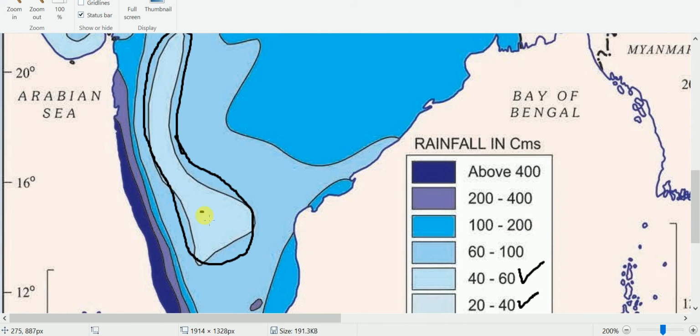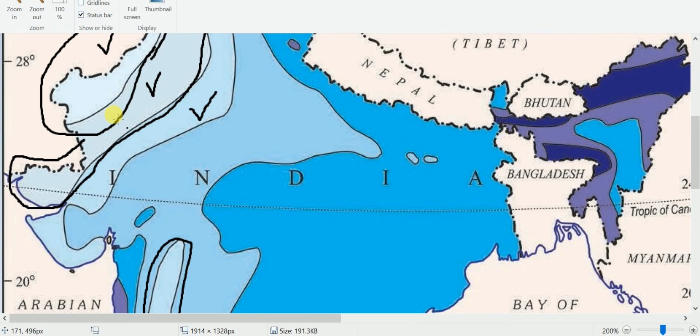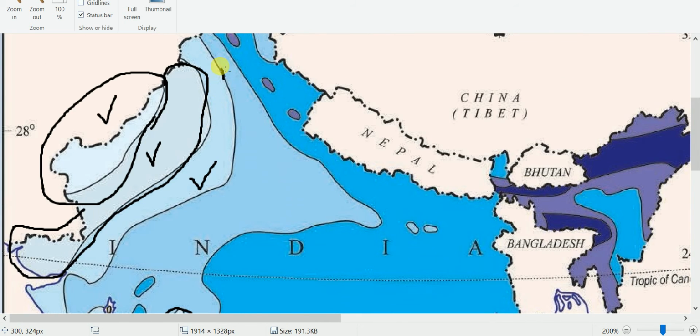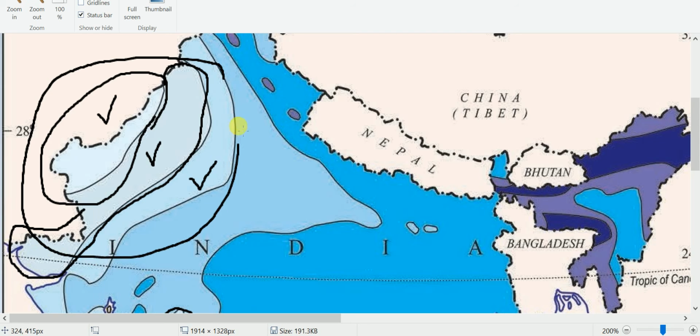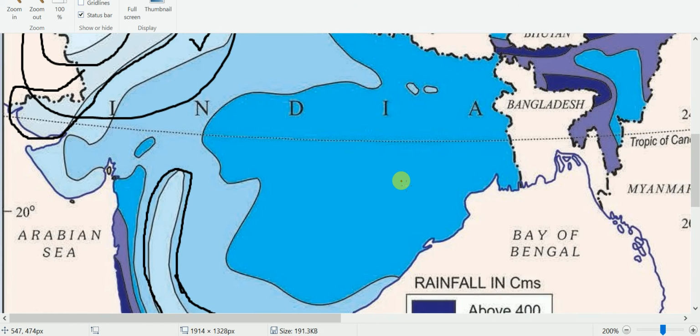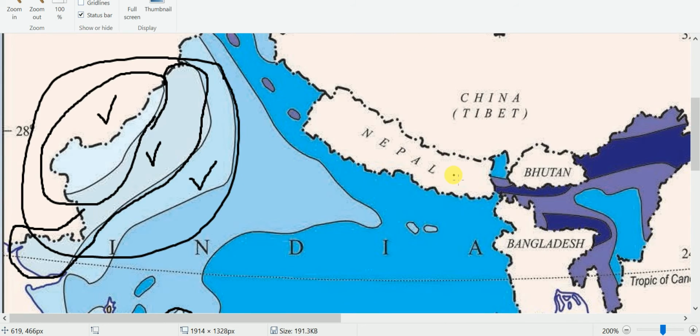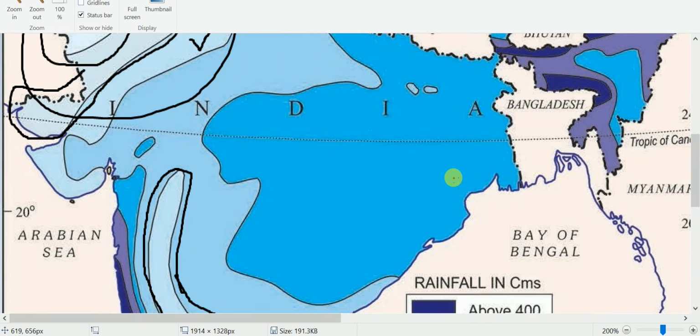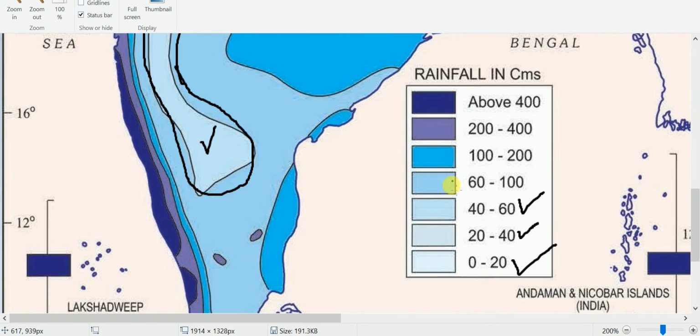Okay, see here in these places, and actually this whole area, we find this scarcity of water. Okay, and the remaining places we have manageable ones.